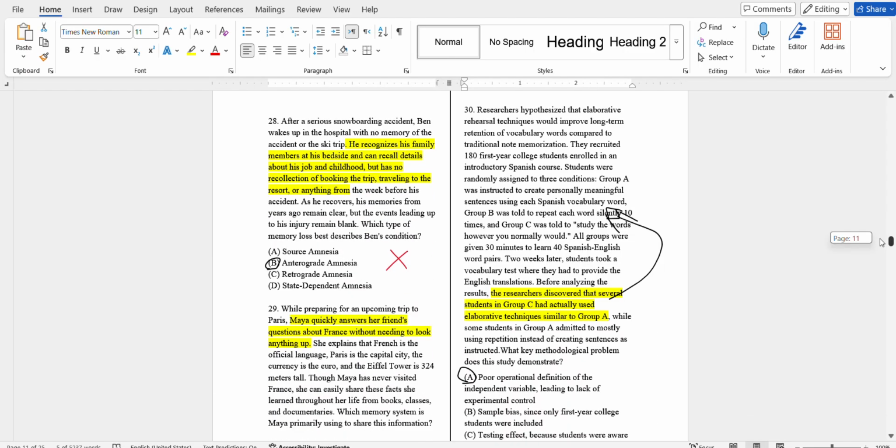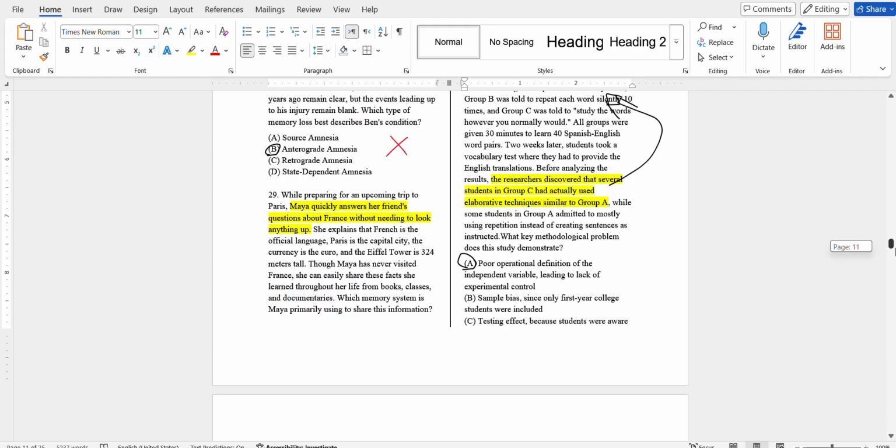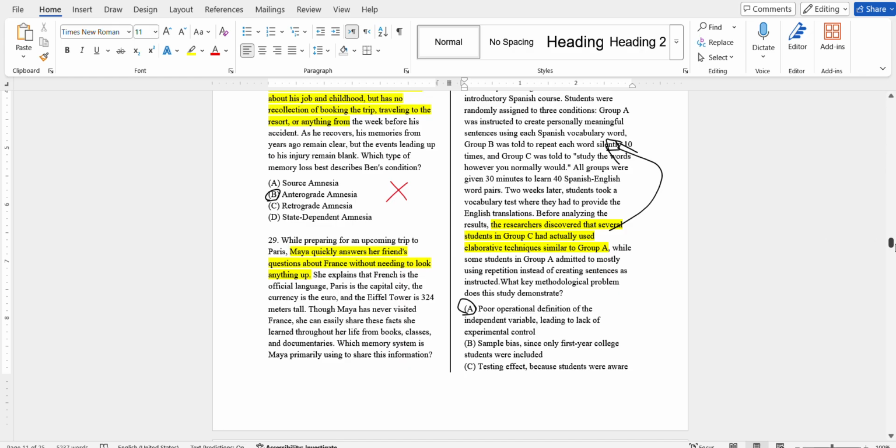Researchers hypothesize that elaborative rehearsal techniques will improve long-term retention of vocabulary words compared to traditional note memorization. They recruited 180 first year college students enrolled. Anyways, what key methodological problem does the study demonstrate? Poor operational definition. Okay, we explained this one before.